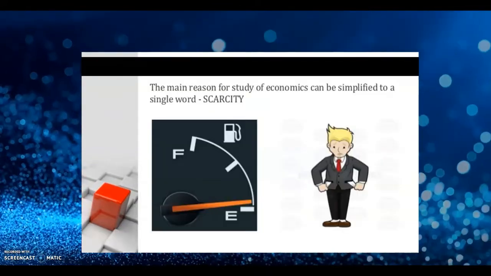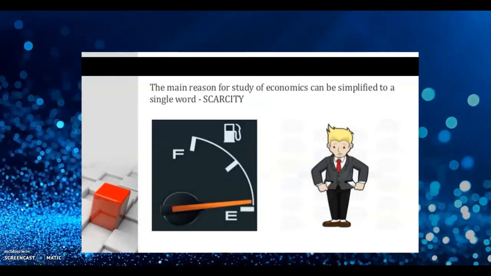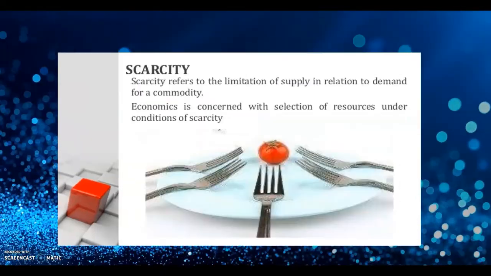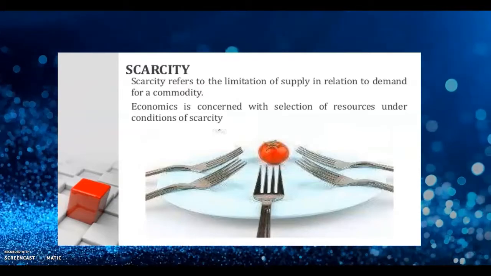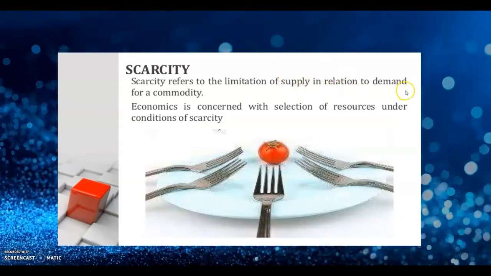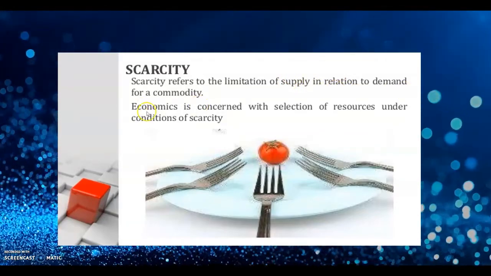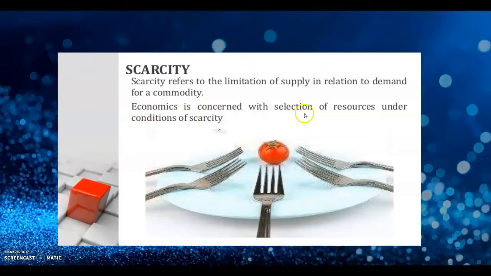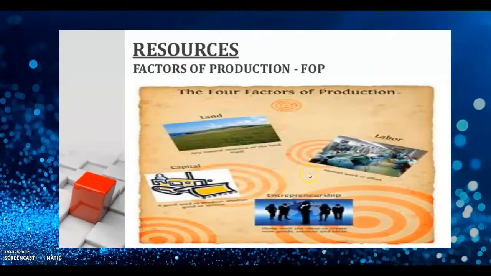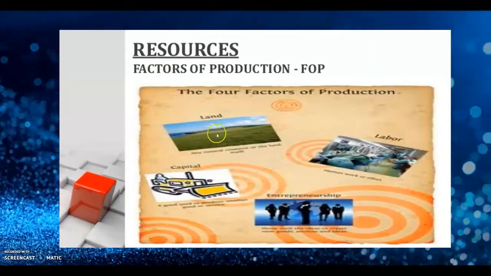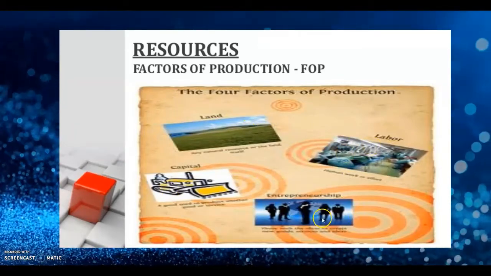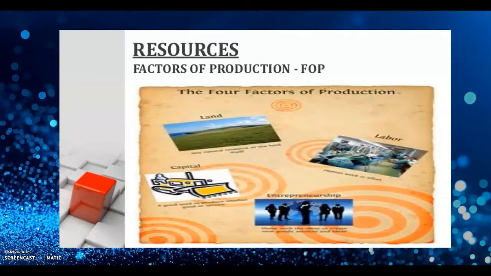The main reason for the study of economics can be simplified to a single word: scarcity. What do you mean by scarcity? Scarcity refers to the limitation of supply in relation to demand for a commodity. Economics is concerned with the selection of resources under conditions of scarcity. There are four factors of production. They are land, labor, capital, and entrepreneurship. So these are the four factors of production.